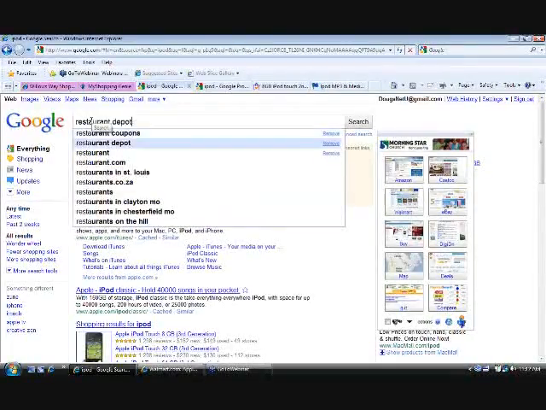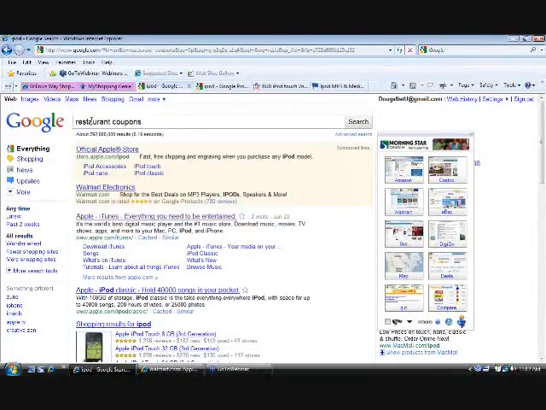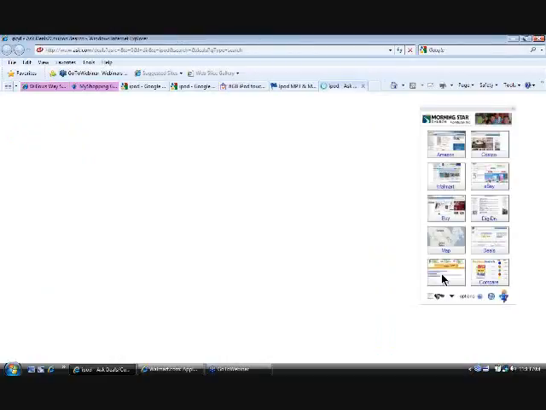One other thing that we really like to show people is that if I did a search for restaurant coupons, after I do that search and I click on this deals button, it's going to go out to the internet and find ask.com, which is a coupon site, and ask.com has coupons for just about anything that you can imagine. In this case, we're going to be searching for restaurant coupons, and when this pops up, you're going to see restaurant coupons that are unique to my area, to my physical location. I can customize the site so that it will only show the coupons that are unique to my physical location.